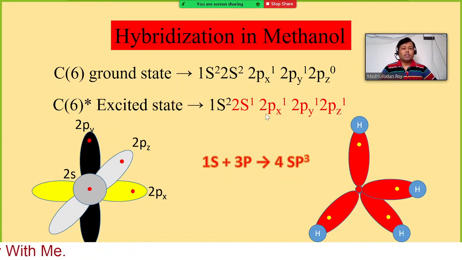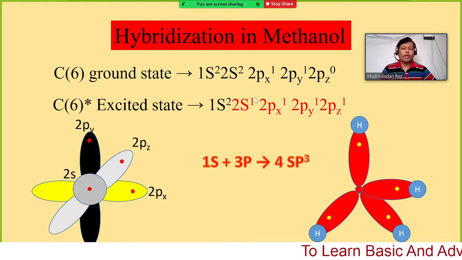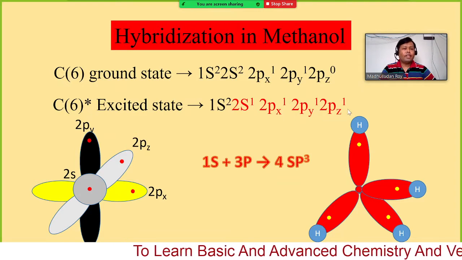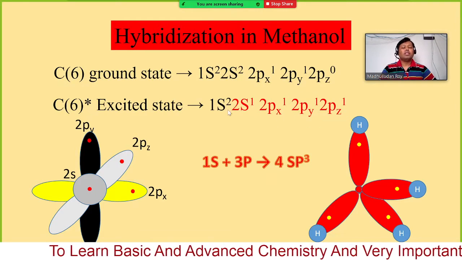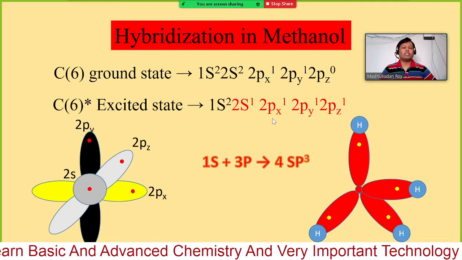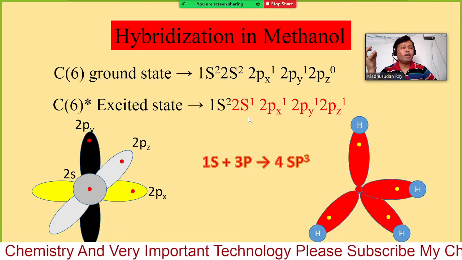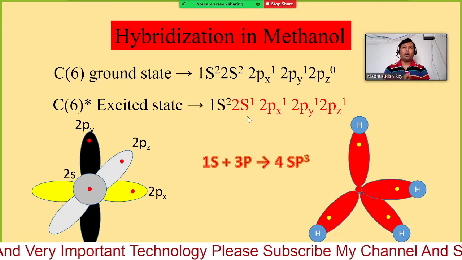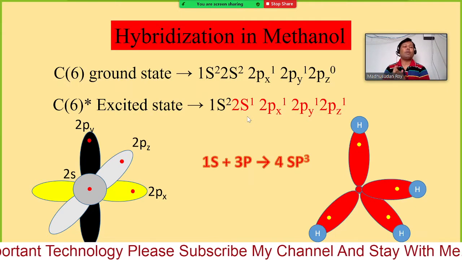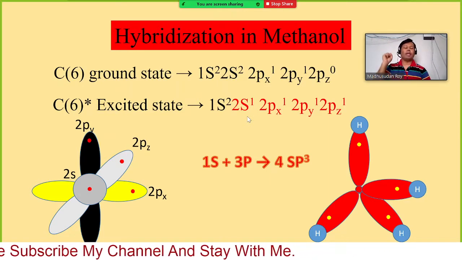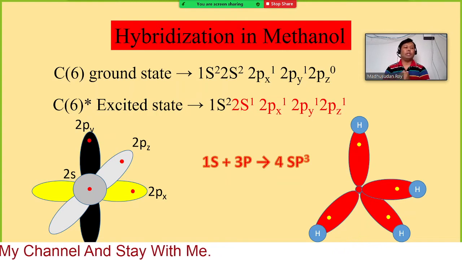Now for hybridization, what will happen? This is one 2s orbital plus three 2p orbitals. These are two different components, as we have mentioned for hybrid animal, hybrid vegetable. That means we are making a cross between two different properties or two different animals. One can be very small or one can be very big, so we can have something in between.